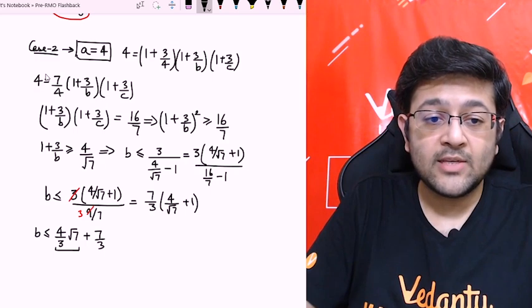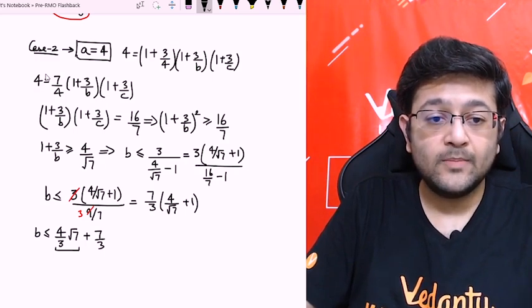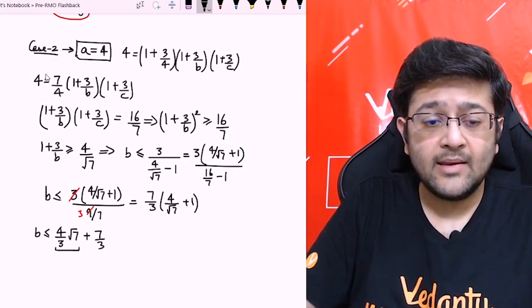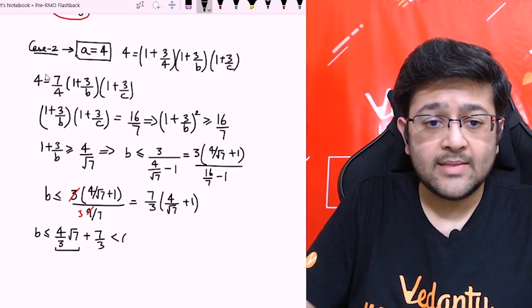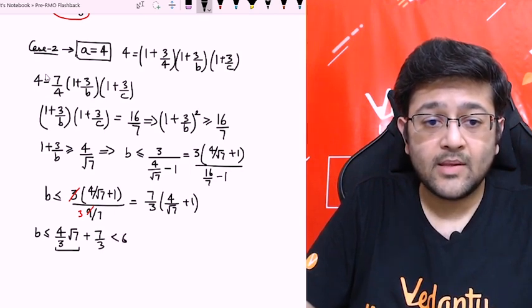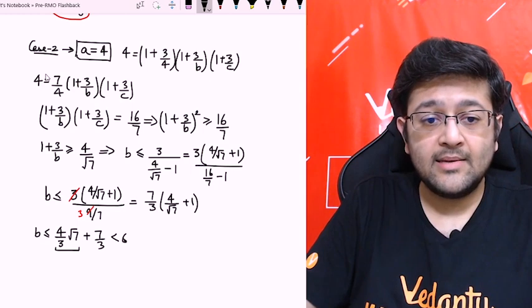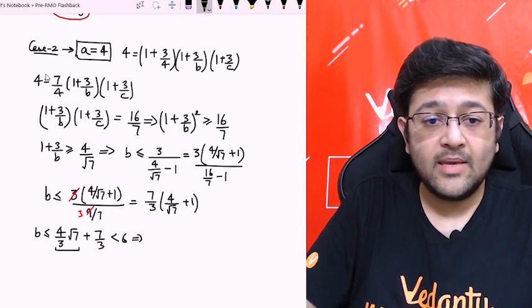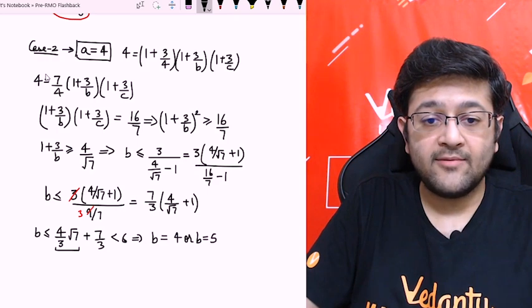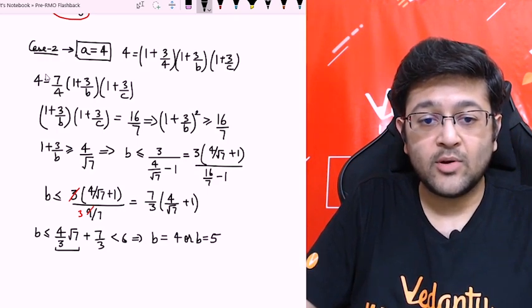So ये quantity 4 से छोटी है and this quantity is less than 2. So I can say that this whole quantity is less than 6, right? So B is less than 6, which will give me B equal to 4 or B equal to 5. So these are the two cases that are possible.